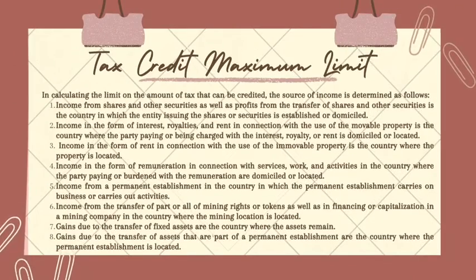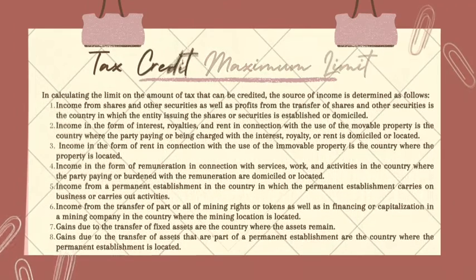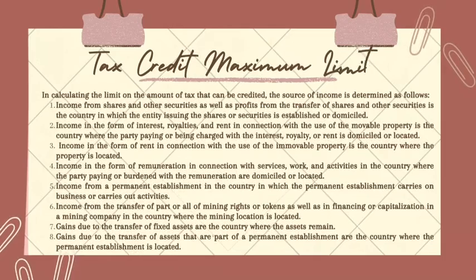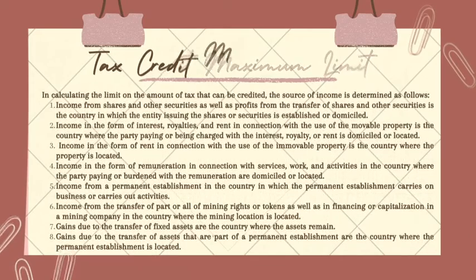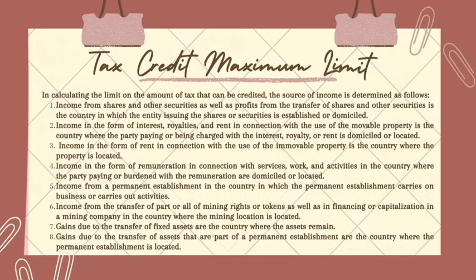In calculating the limit on the amount of tax that can be credited, the source of income is determined as follows. The first, income from shares and other securities, as well as profit from the transfer of shares and other securities, is the country in which the entity issuing the shares or securities is established or domiciled. The second, income in the form of interest, royalty, and rent in connection with the use of movable property is the country where the party paying or being charged with the interest, royalty, or rent is domiciled or located. The third, income in the form of rent in connection with the use of immovable property is the country where the property is located.